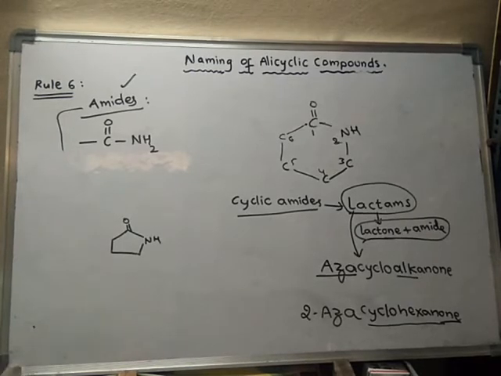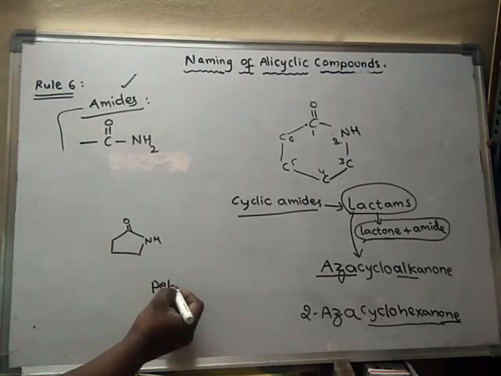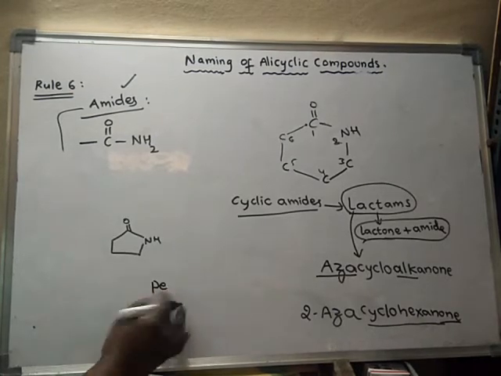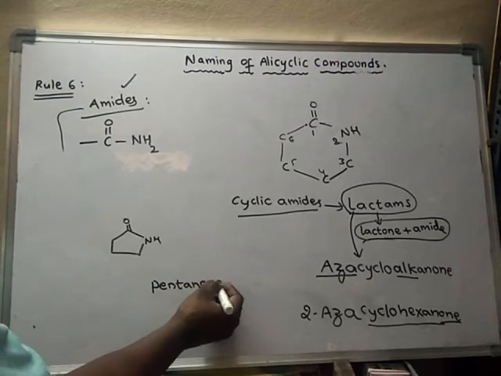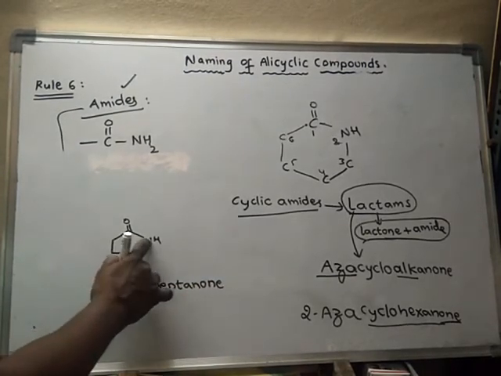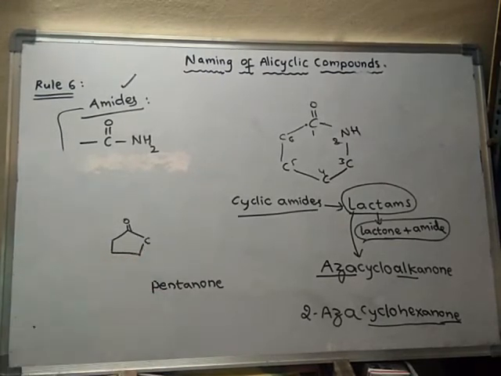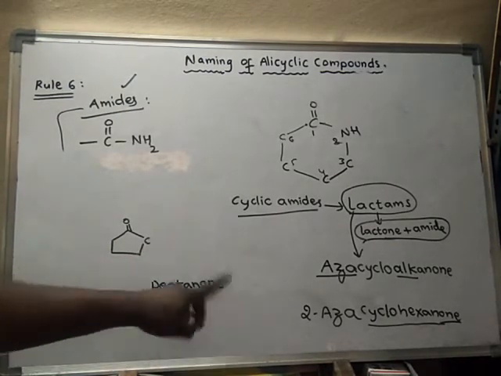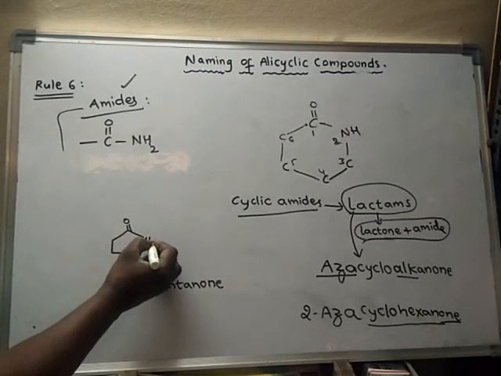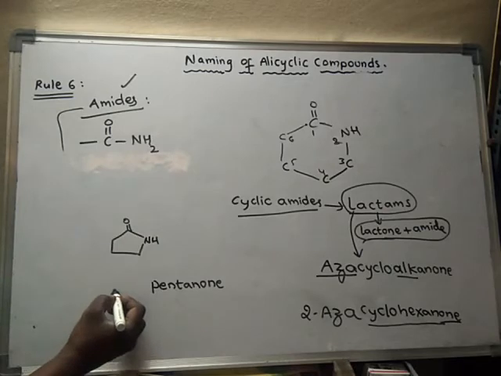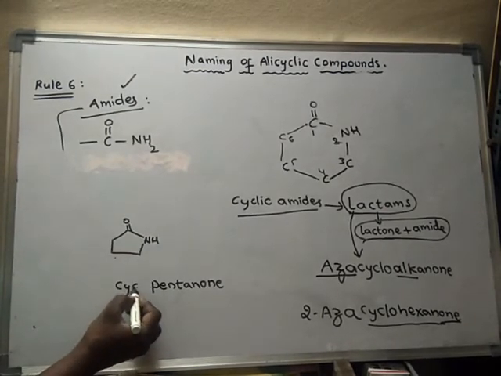As it is a 5 member ring, we have to call it pentanone. If it is carbon only, it is called pentanone. But here this carbon is replaced by nitrogen, hence azapentanone. Actually it is cyclic, hence cyclopentanone.